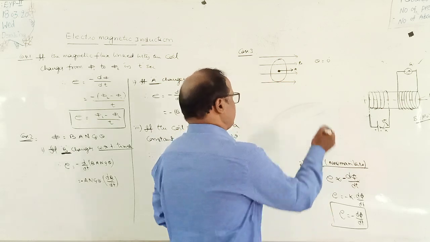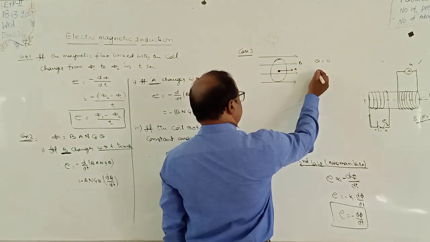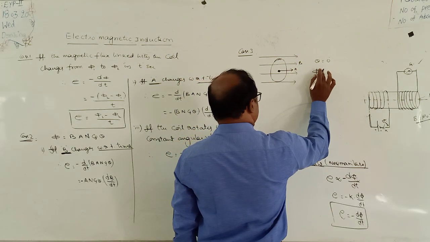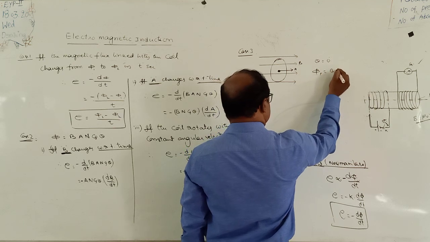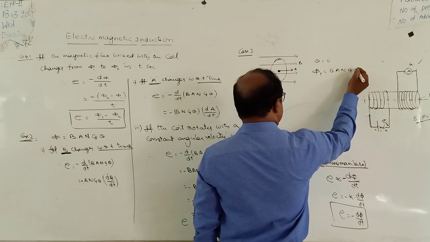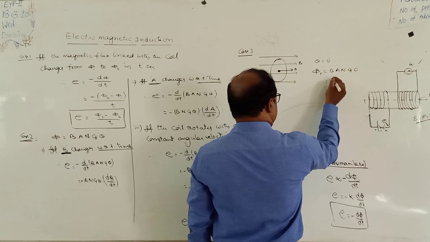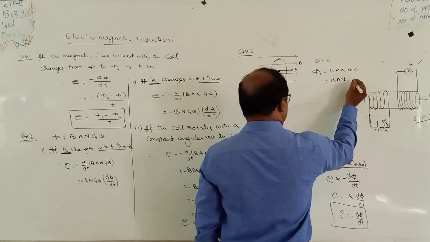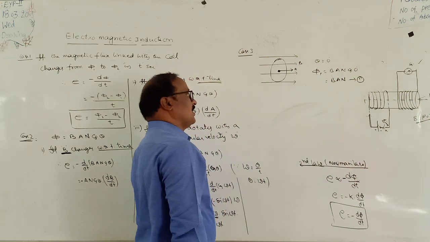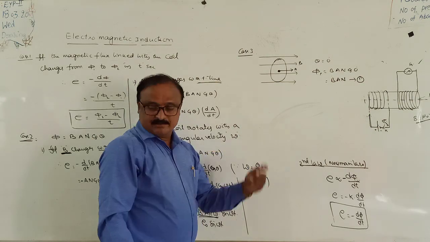What is the flux calculation? The flux passing through the given coil is represented by phi 1 is equal to BAN cos theta, cos 0. Cos 0 is equal to 1, so it is equal to BA, equation 1. Now the coil is rotated.